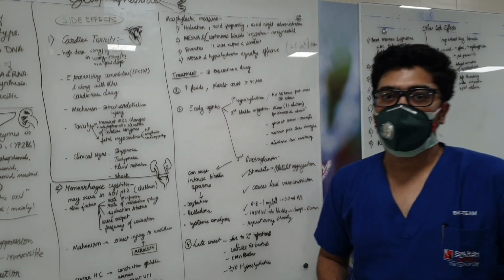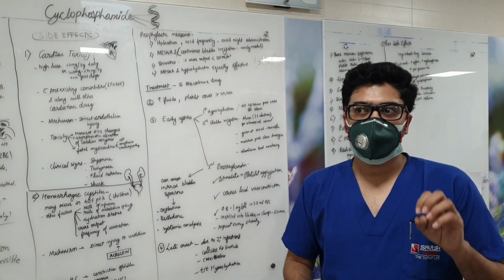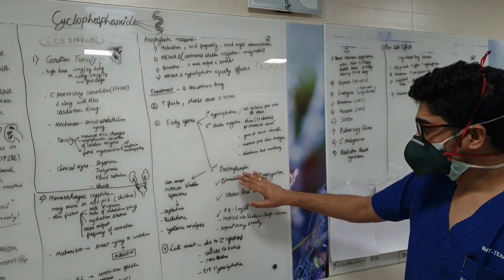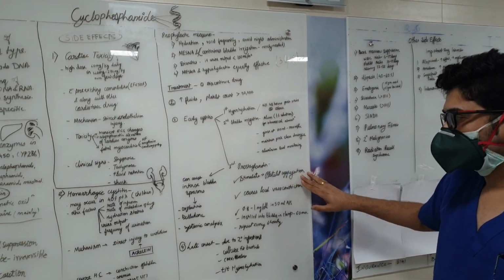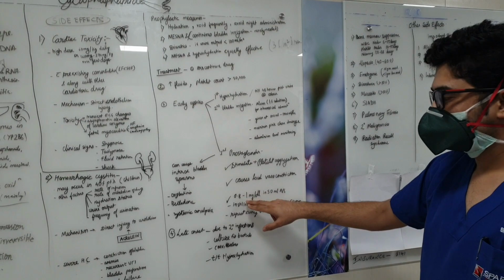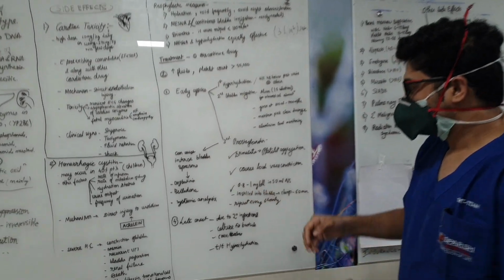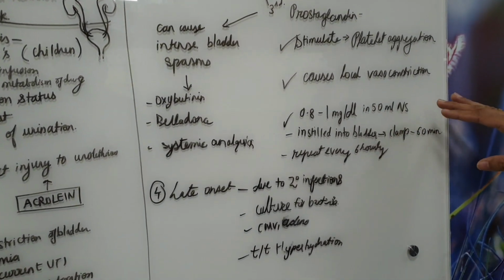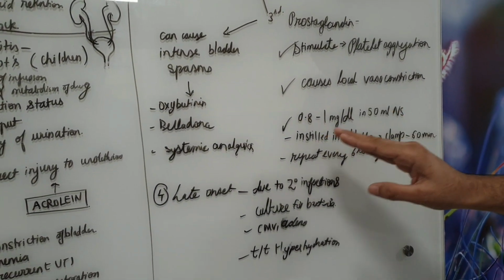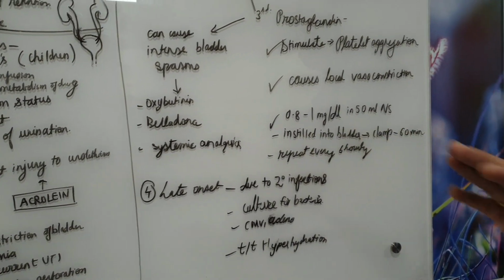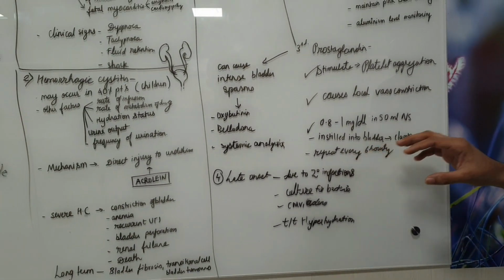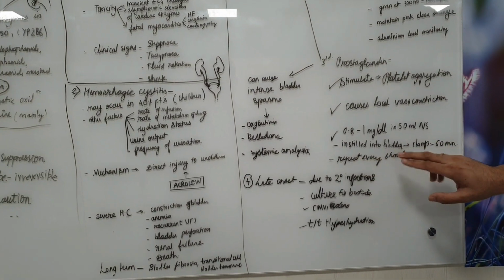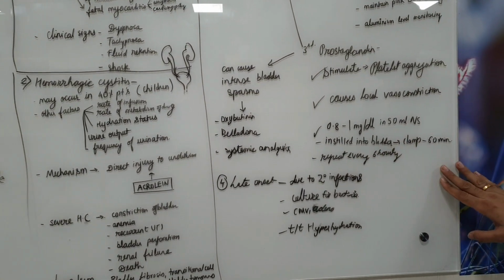Third is prostaglandins. So we know what prostaglandins do. Prostaglandins go to a particular site and they will cause vasoconstriction. They will also cause aggregation of platelets. It is given at a rate of 0.8 to 1 mg per deciliter in 50 ml NS, and it's instilled into the bladder. How we give it? We instill it into the bladder and then we clamp the bladder for 60 minutes, and then we repeat it every 6 hourly until the symptoms have resolved.